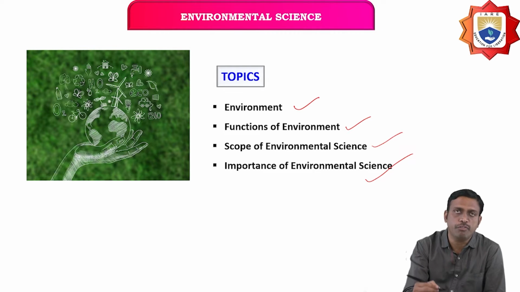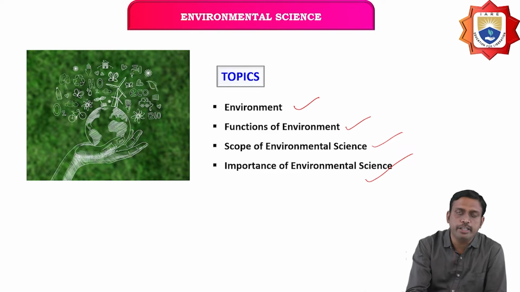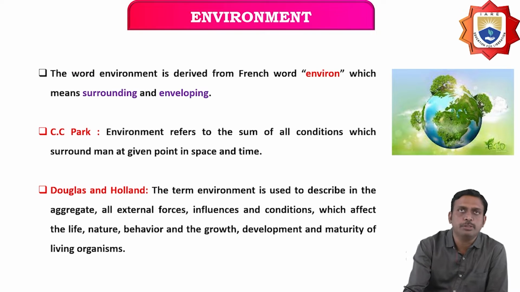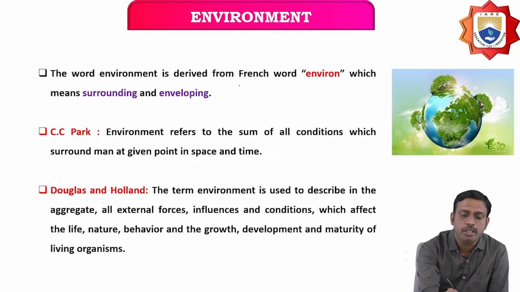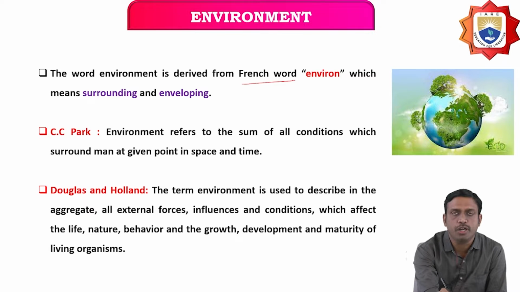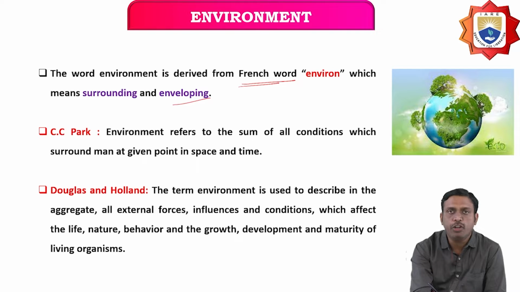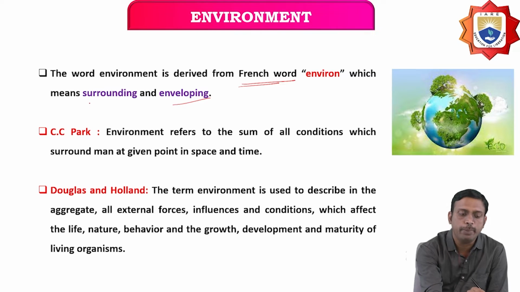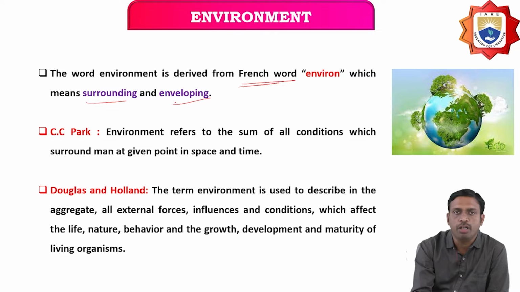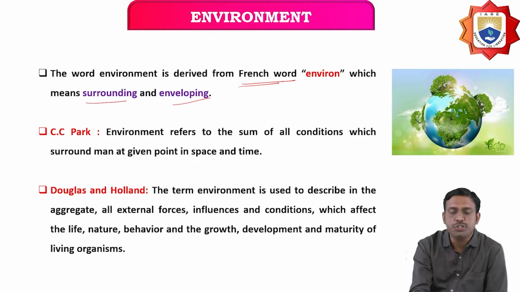Now, from where has this environment been derived? The word environment is derived from the French word environ, which means surrounding or enveloping. Surrounding or enveloping is the meaning of environ. It has been derived from the French word.